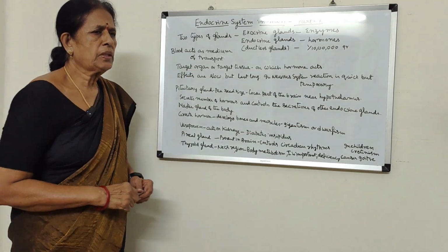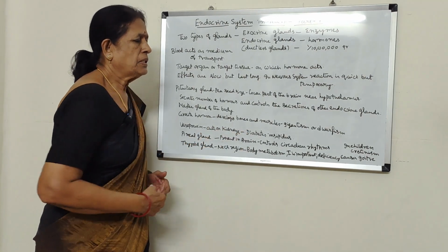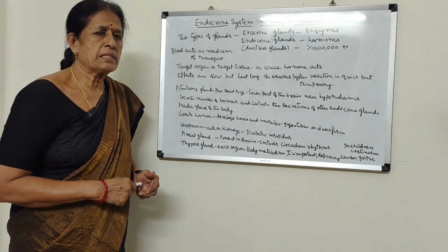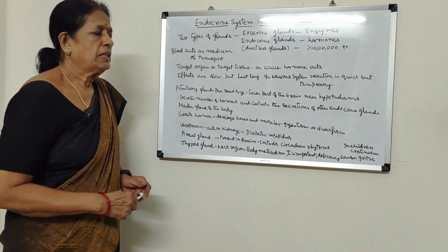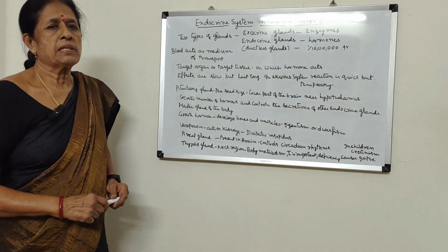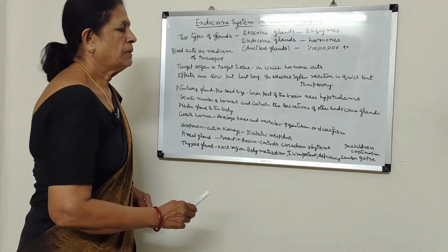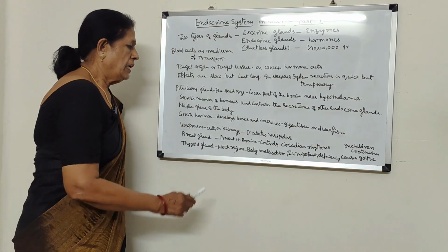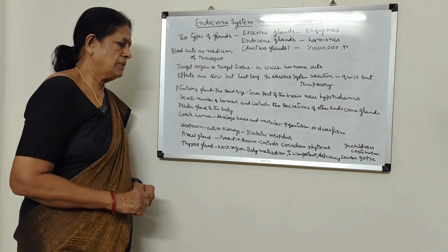Growth hormone helps in developing bones and muscles. If growth hormone is secreted in excess quantities, the person will grow gigantically, and that condition is said to be gigantism. If this growth hormone is secreted in deficient quantities, then the growth will not take place and the person remains a dwarf. That condition is said to be dwarfism.